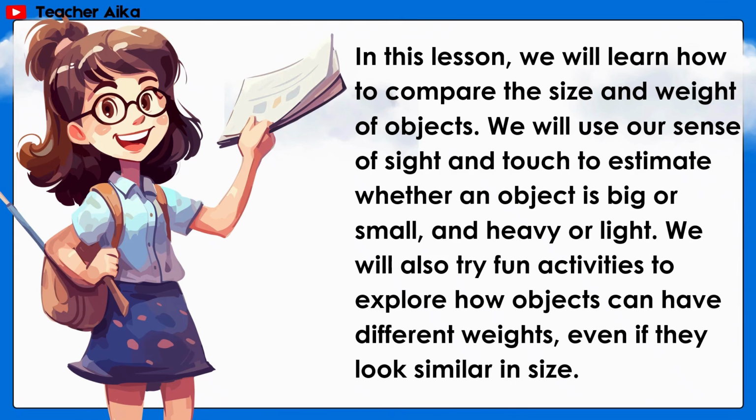In this lesson, we will learn how to compare the size and weight of objects. We will use our sense of sight and touch to estimate whether an object is big or small, and heavy or light. We will also try fun activities to explore how objects can have different weights, even if they look similar in size.